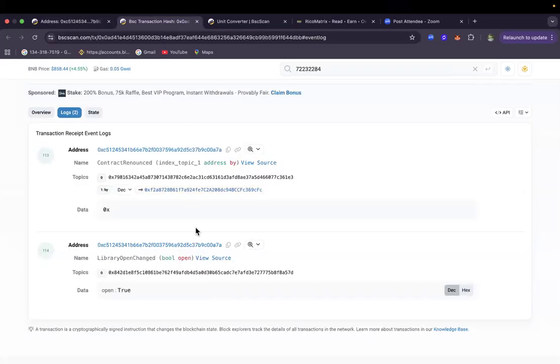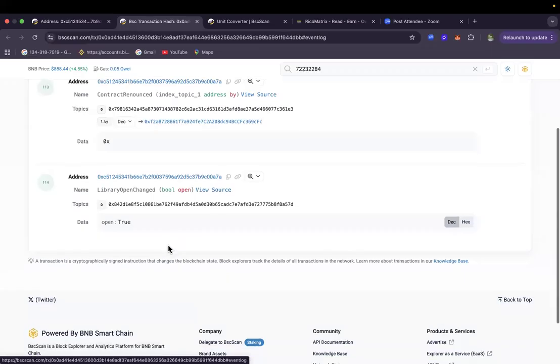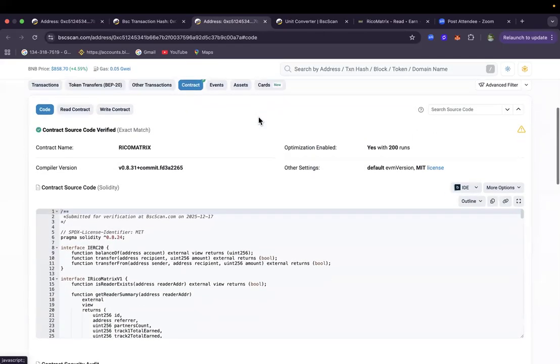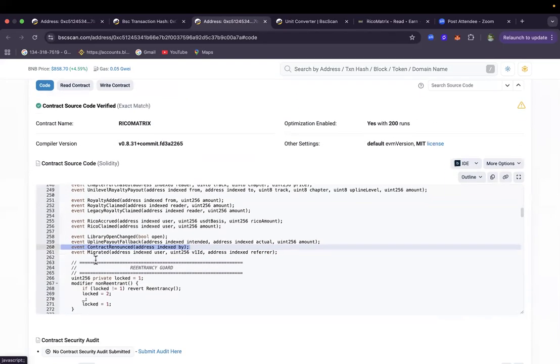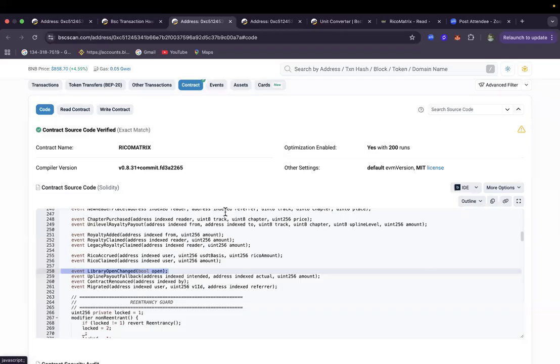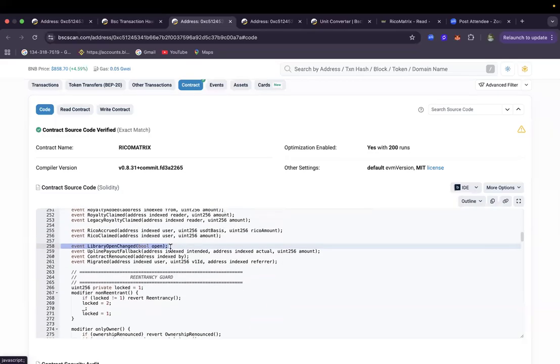Let me go back here. If you come here, you see the boolean library has also changed to true. Before that, let's expand this. You can see the event, it points here: contract renounced. I hope you are seeing. So that's where the source of the whole thing is. Then on the source for the library open changed, if you click here, it's going to point into the code. The event has also been emitted.